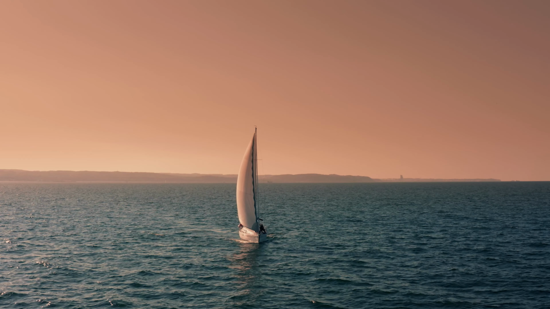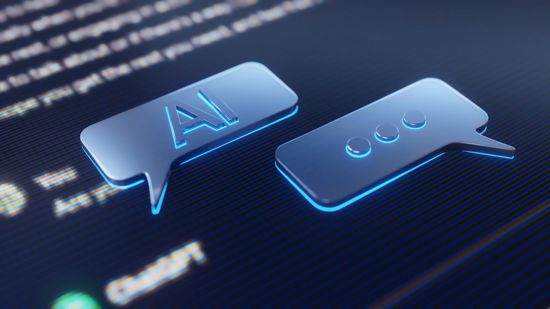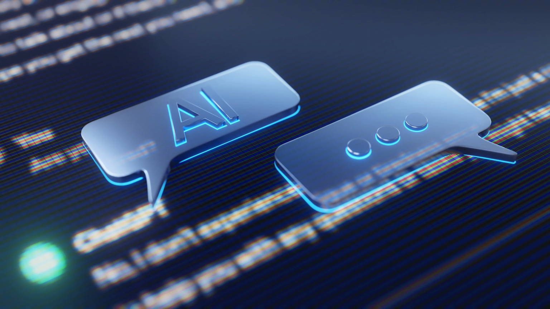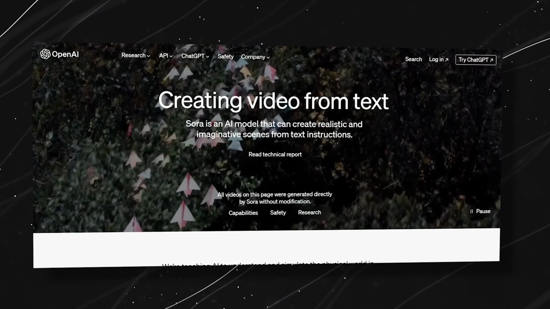Remember that time you wished you could turn your wildest daydreams into instant movies? Well, hold on to your socks, because today we're exploring exactly that. A groundbreaking new AI tool that breathes life into your imagination with just a few words. Prepare to be amazed by OpenAI's newest creation, Sora, the text-to-video model that's rewriting the rules of content creation.